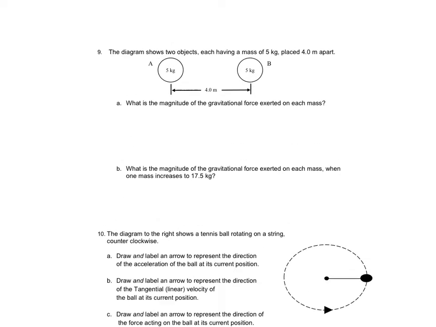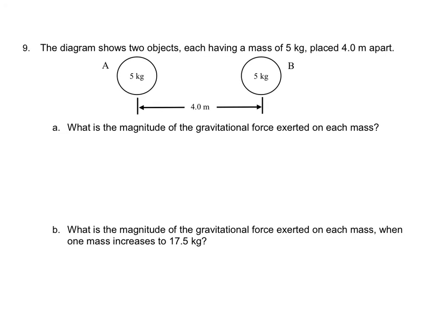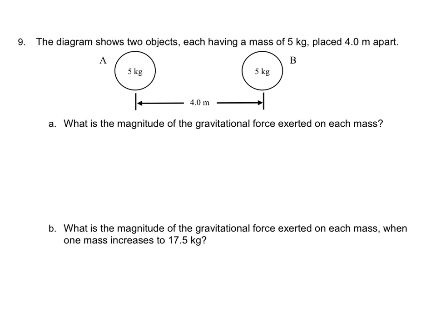Okay, number 9. The diagram shows two objects having a mass of 5 kilograms. They're placed 4 meters apart. So I have a mass here, mass A, mass B, both of which have a mass of 5 kilograms, and they are 4 meters apart. I want to know the magnitude of the gravitational force acting on each mass. So I'm trying to find Fg.